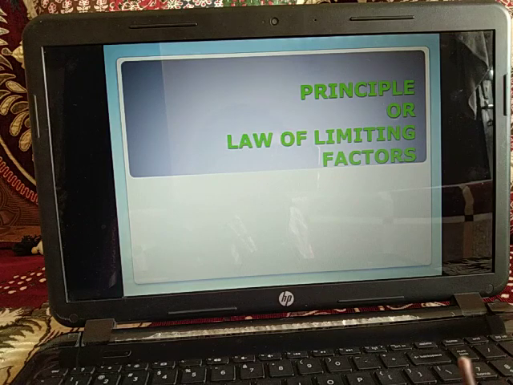Okay, in this way the law of limiting factors was objected to, and other factors influencing photosynthesis were studied. So in this video we have discussed the CAM pathway and the principle of limiting factors. In the next video we'll discuss the factors influencing photosynthesis.